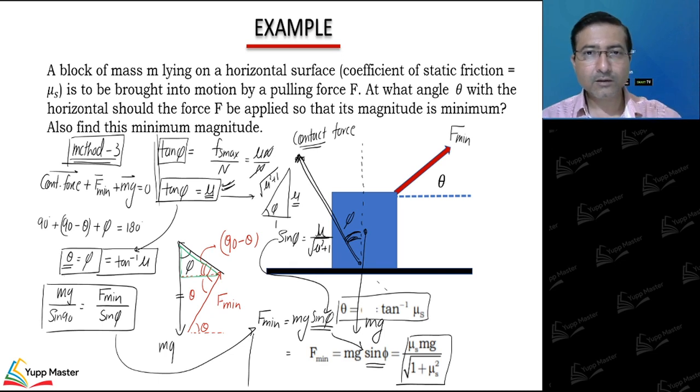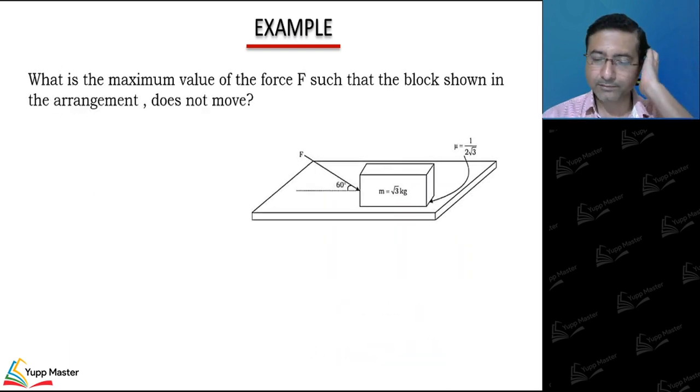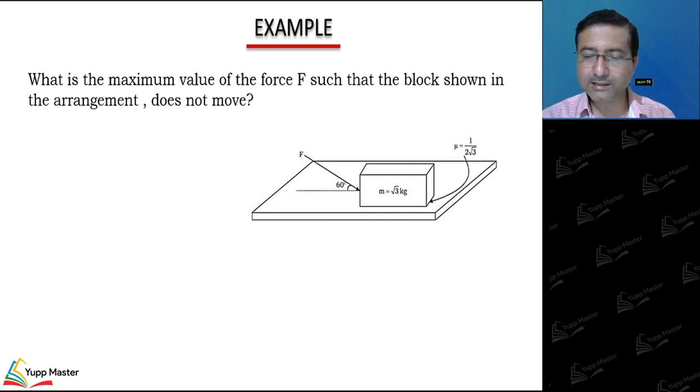Okay, now let's see the next example. I have taken another simple example. The question is, what is the maximum value of F such that the block shown in the arrangement does not move? Here you can see that this angle is given as 60 degrees. So the force is making 60 degrees with horizontal. So the force has a fixed direction. In the previous case we could adjust the direction. In this case we cannot adjust the direction. We can only adjust the force.